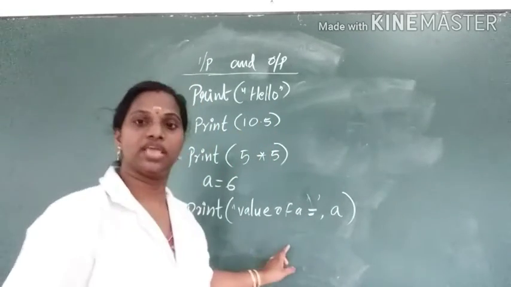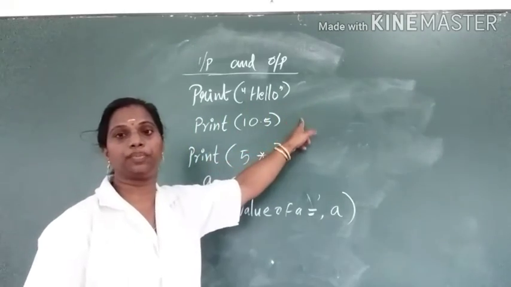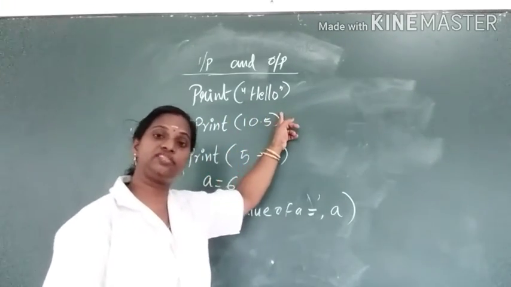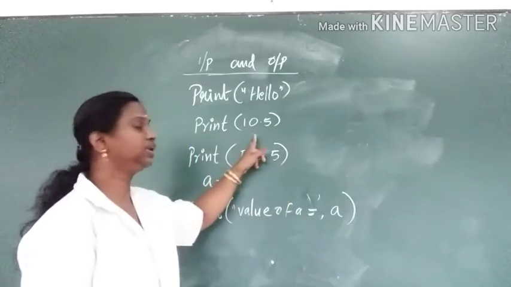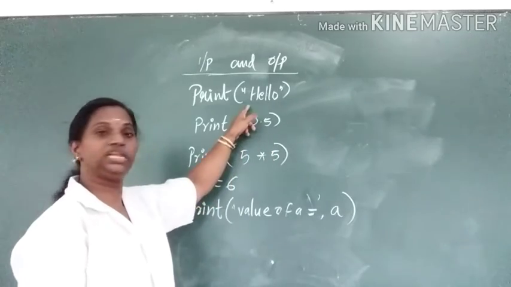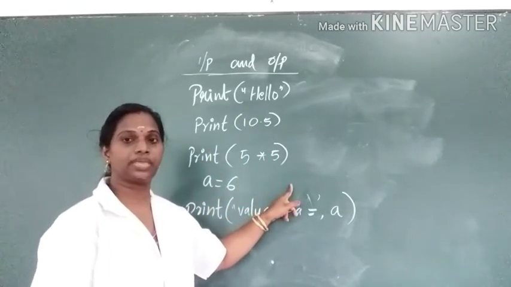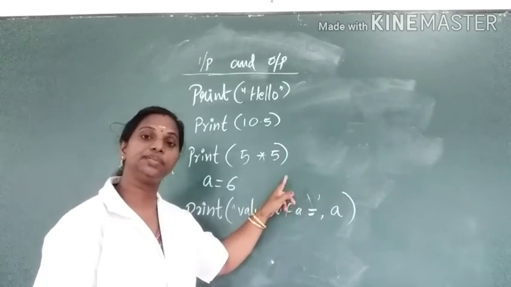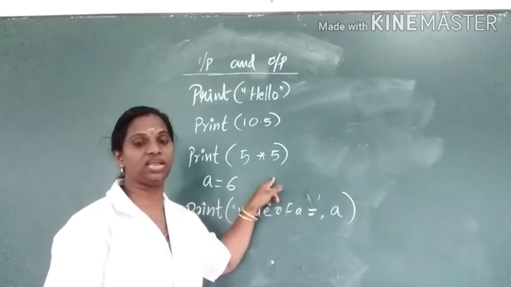See children, here we have some statements. First, print hello. When this statement is executed, it prints the word hello. Then print 10.5. It prints a floating point value. It prints a string. Here print 5 into 5, an expression. After evaluating this expression, it prints the result, that is 25.